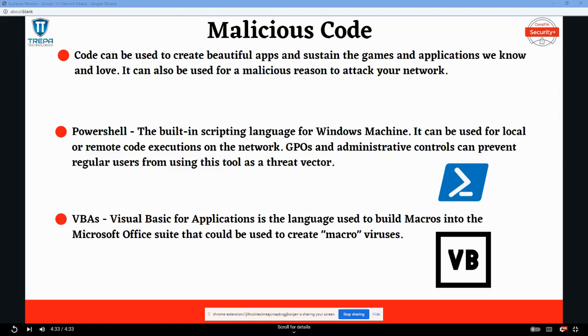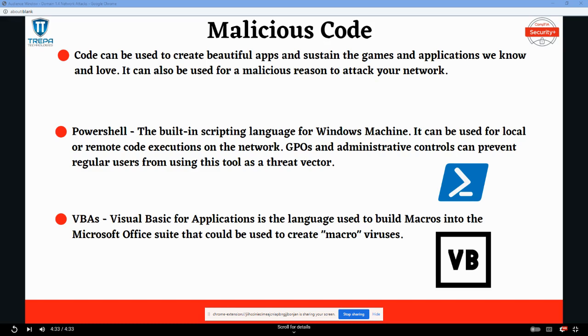PowerShell is a built-in scripting language that comes with the Windows client and server OS. PowerShell, when used with privilege escalation, can be used to automate tasks on the network, to create malicious scripts, or to do data exfiltration. You can write a PowerShell script that starts a TCP connection to a malicious server upon boot, just as some examples of what you can do with it.